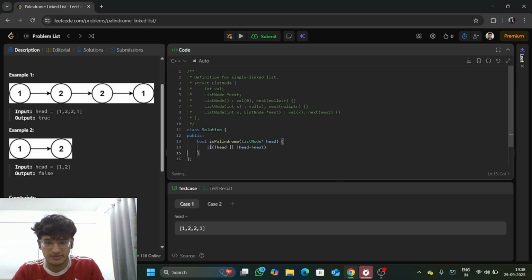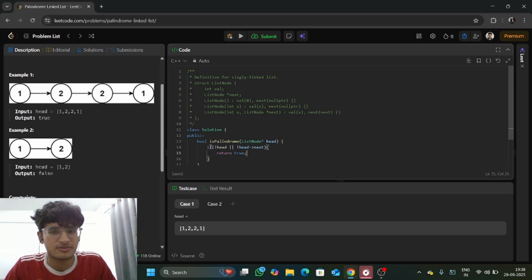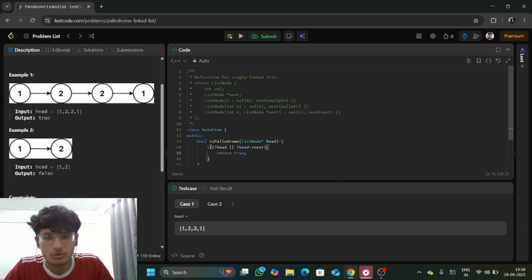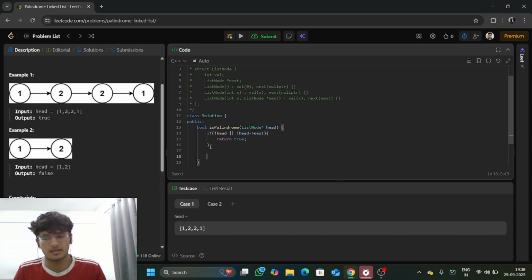It means that if there is no element in the linked list, or there is only one element in the linked list, we are going to return true, because if there is one element in a linked list, after reversing it, it will still be the same. And if there is no head, it means that the linked list is a palindrome, because there is no element in the linked list.